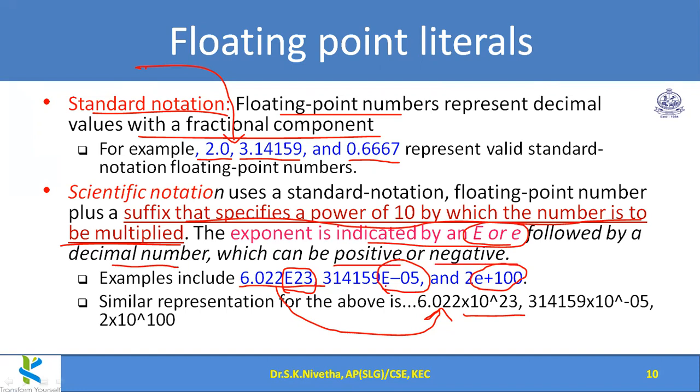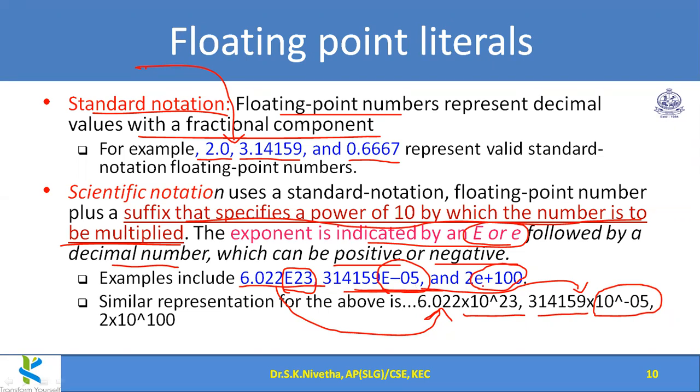Like here, E minus 0.5 means the value on the left side of E is multiplied by 10 to the power minus 0.5. In your calculations in mechanical, civil and other areas, you may have several calculations involving 10 to the power plus value or minus value. If you are developing a Java program for that, you need this knowledge, so we can represent it using this exponent notation, scientific notation.